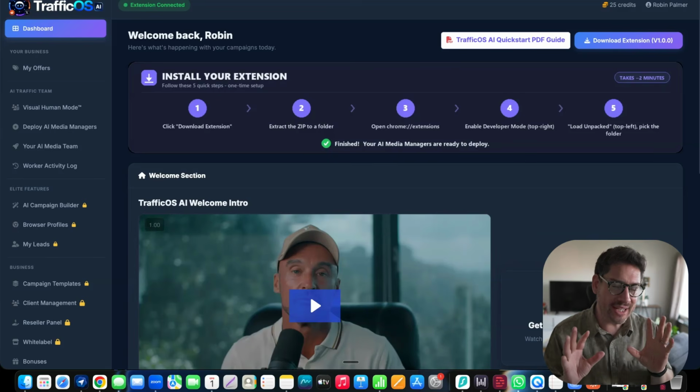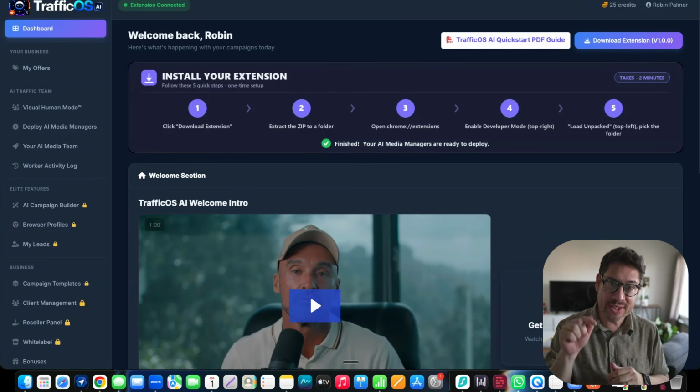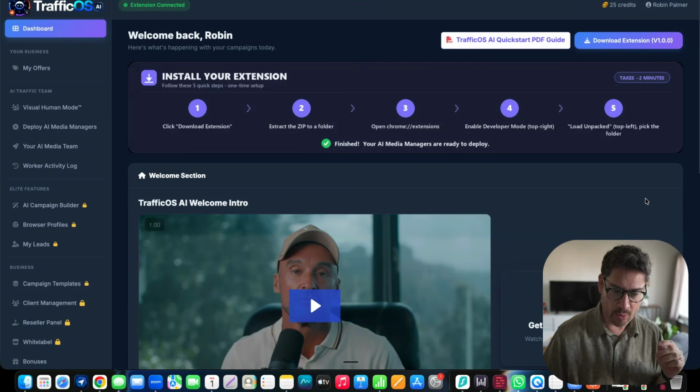But what if you could actually do this automatically? Well, this software is going to do exactly that. And from what I've seen so far, I believe this is going to be one of the best products this year so far. So I think you're going to love this software, this app. It connects with an extension really seamlessly. It's a breeze. I'm going to be showing you all of that in just a moment.